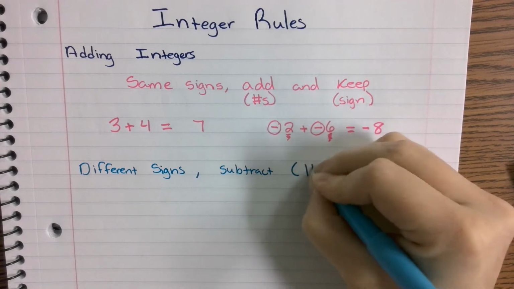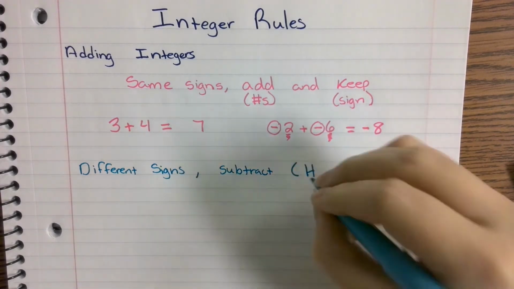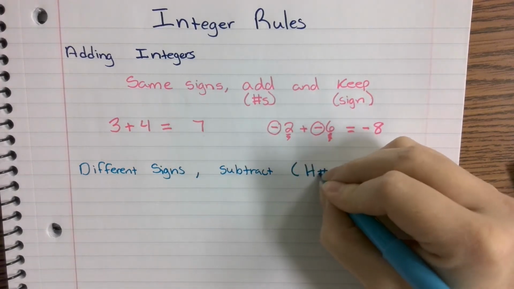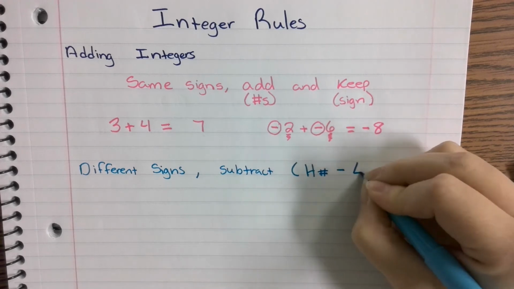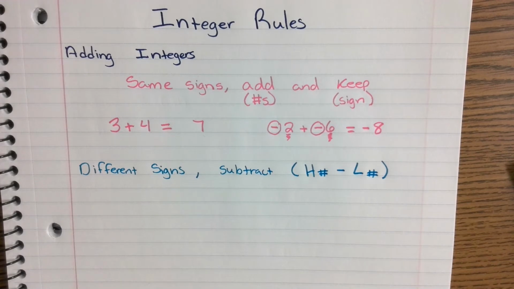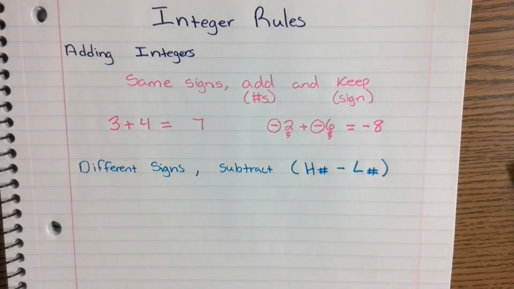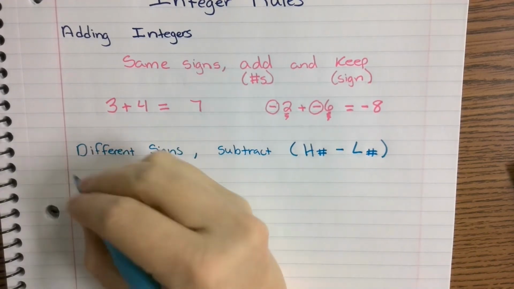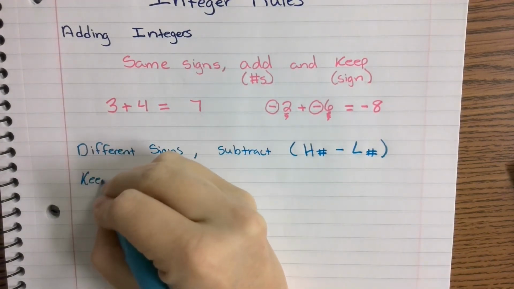Meaning you're going to take the higher number, and subtract the lower number, not the higher value. Remember, positive and negative represents the value. We're just focusing on the base number. So you're taking the higher number and subtracting it by the lower number. And then you'll keep the sign.